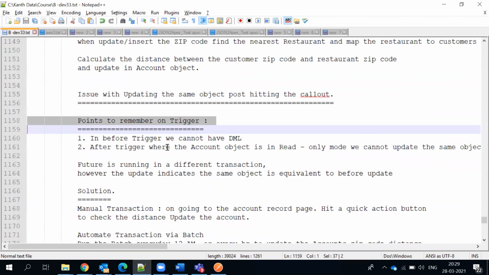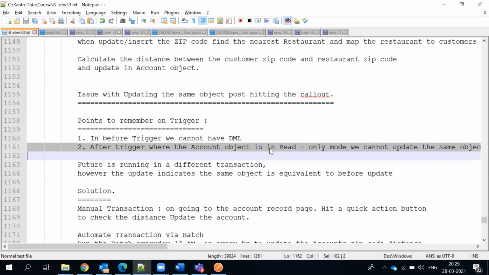Points to remember on trigger. Before update, we cannot have DML. After trigger, the account object is in read-only mode, so we cannot update the same object. So that is the point of junction.